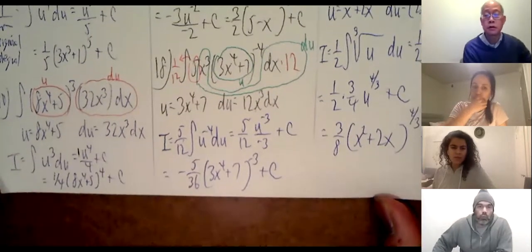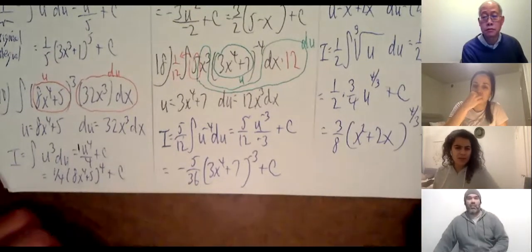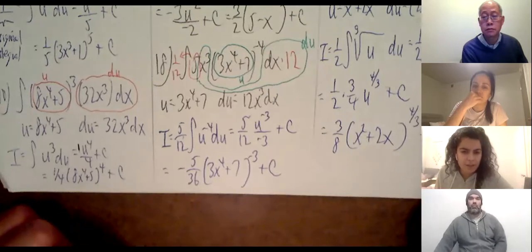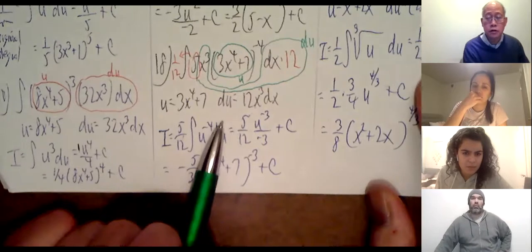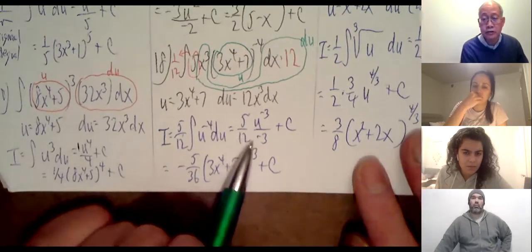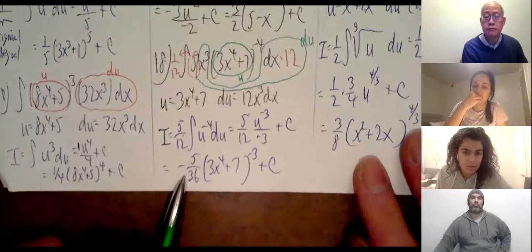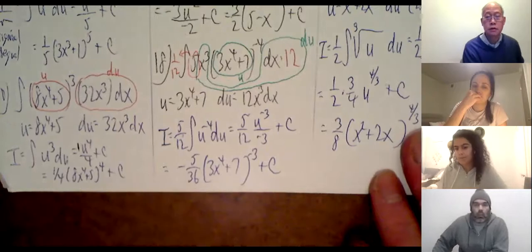I have a question, Professor. How did you get 5? Why did you get negative 5 over 36 and not negative 5 over 12? You have the 5 over 12 here. This was u to the negative 3 over negative 3. 12 times negative 3 is negative 36. Got it. Thanks. Okay. All right.